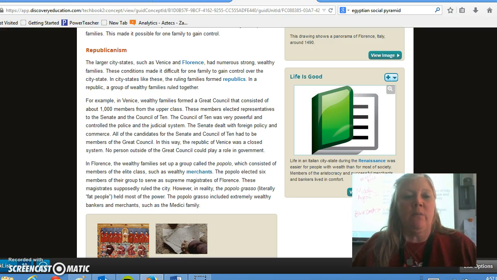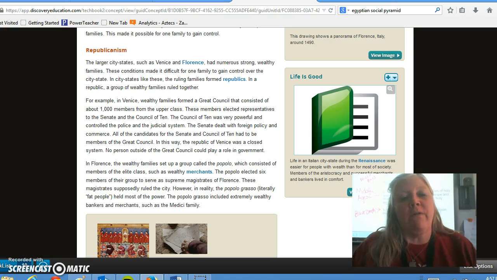For example, in Venice, wealthy families formed the Great Council that consisted of about 1,000 members from the upper class. These members were elected representatives to the Senate and the Council of Ten. The Council of Ten was very powerful and controlled the police and judicial system. The Senate dealt with foreign policy and commerce. All of the candidates in the Senate and the Council of Ten had to be members of the Great Council. In this way, the Republic of Venice was a closed system. No person outside the Great Council could play a role in government.